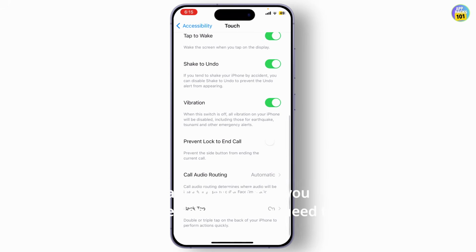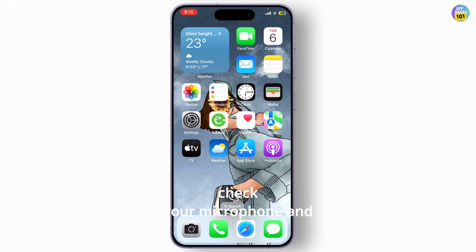Once you have done that, you need to check your microphone and make sure your microphone is not obstructed by a case or dirt. If it's dirty, you need to gently clean it with a soft brush or a cloth. And there you have it. Try these steps and you should notice a big difference in your call quality.